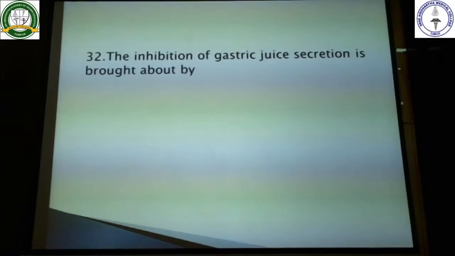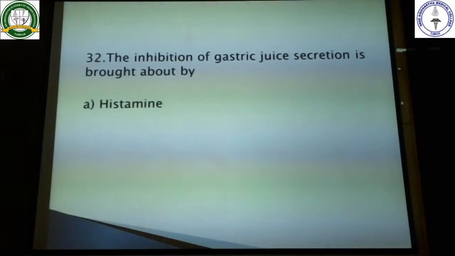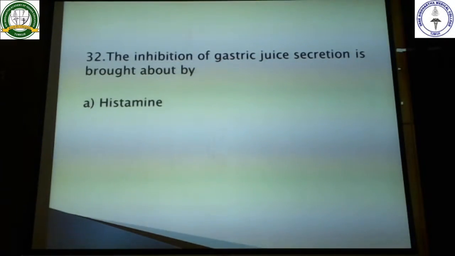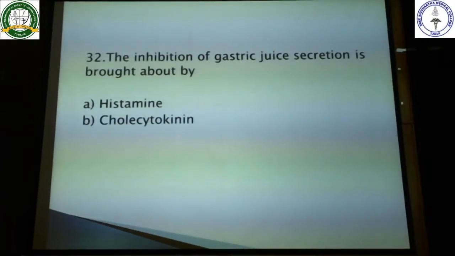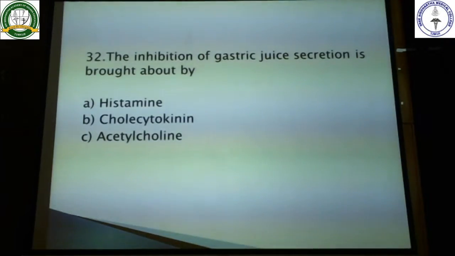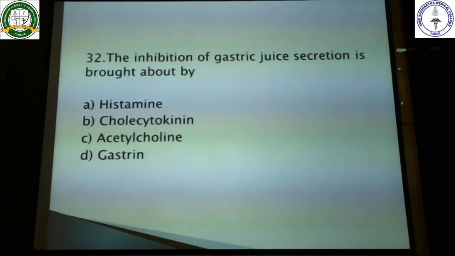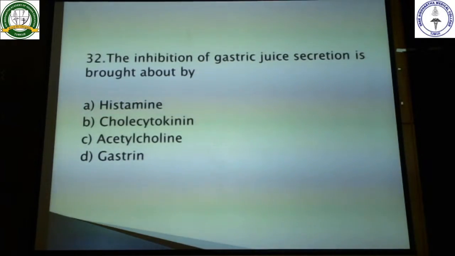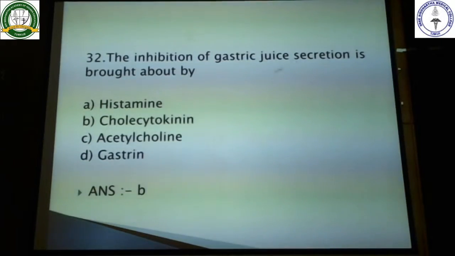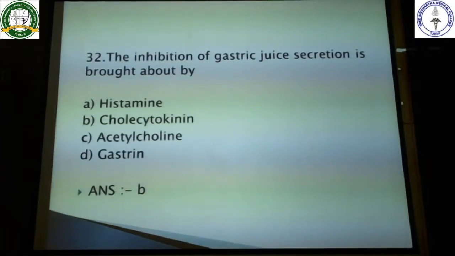Next question. The inhibition of the gastric juice secretion is brought about by, we are talking about inhibition, we are not talking about facilitation. So it is a histamine, cholecystokinin, acetylcholine and gastrin. So here gastrin facilitates, acetylcholine also is facilitating and histamine is also facilitating. So inhibition is brought about by cholecystokinin, which is being secreted from the small intestine.